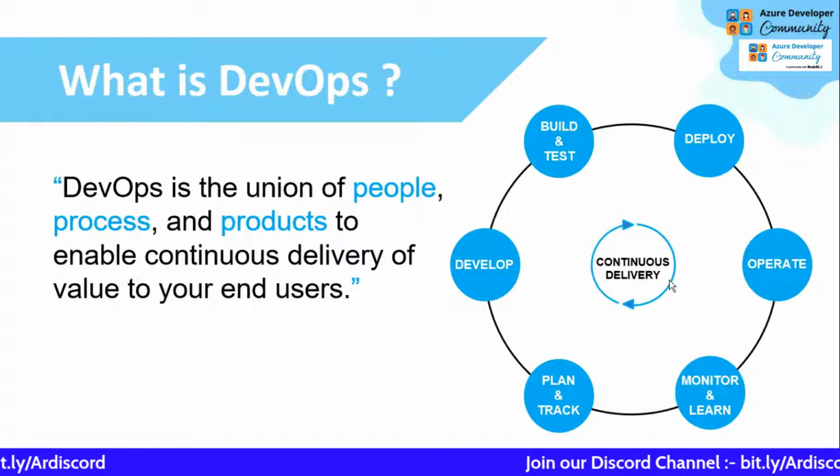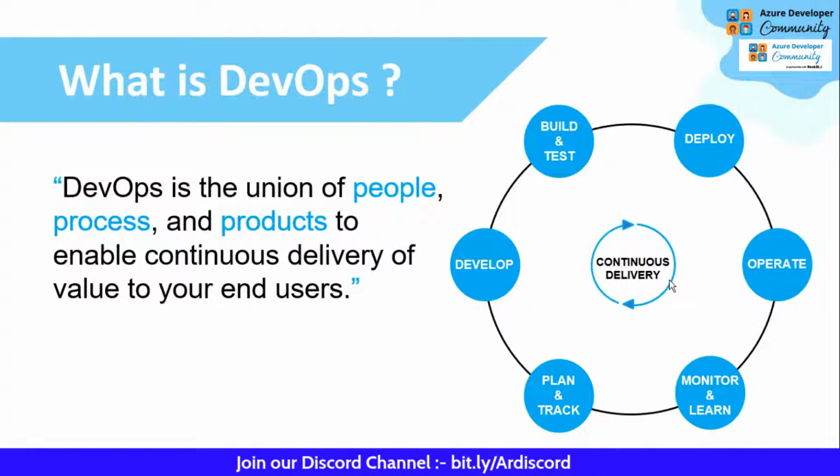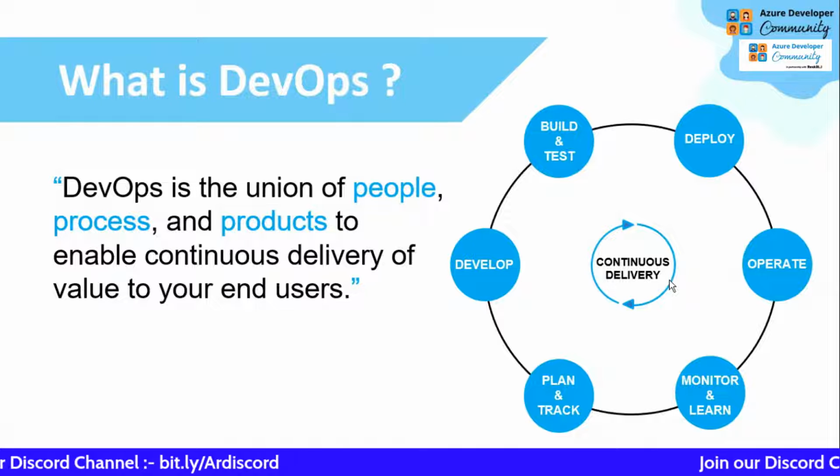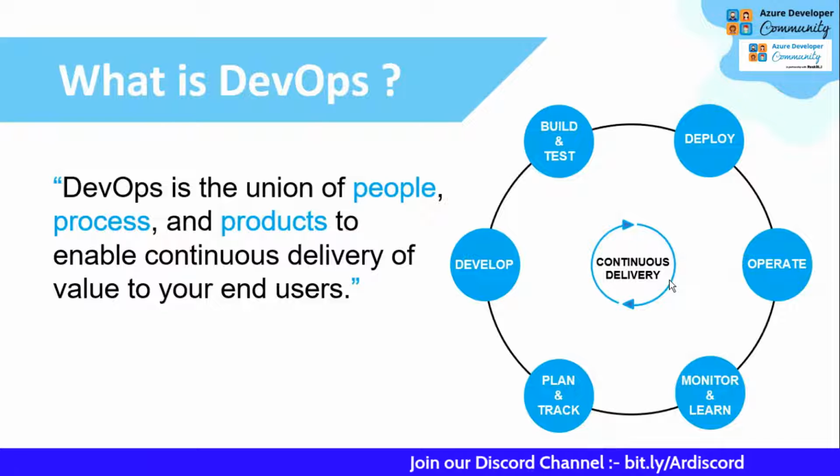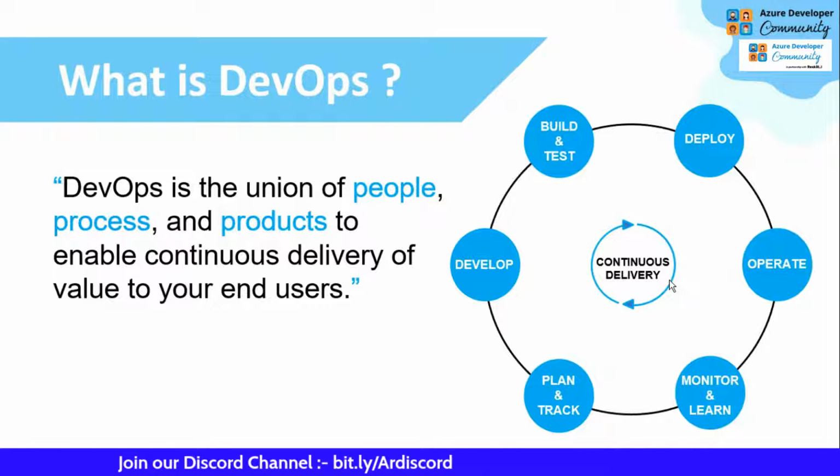If a company says it uses DevOps, that doesn't mean it only has continuous integration and continuous delivery of the product. The company talks about collaboration, about people, about user feedback, and the continuous evolution of the process. This is what DevOps is.